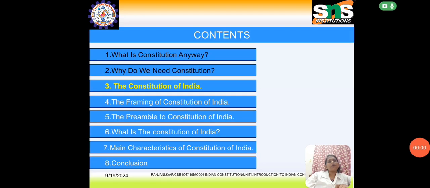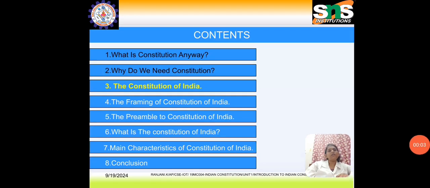Hi students, we discussed what a constitution is and why we need a constitution. In the constitution, we saw what law is and how it is framed, what the set of rules are, what fundamental rights we have, and why we need a constitution, and how the three organs are supported for every citizen.